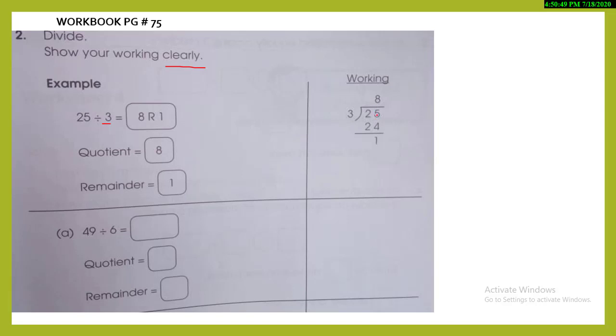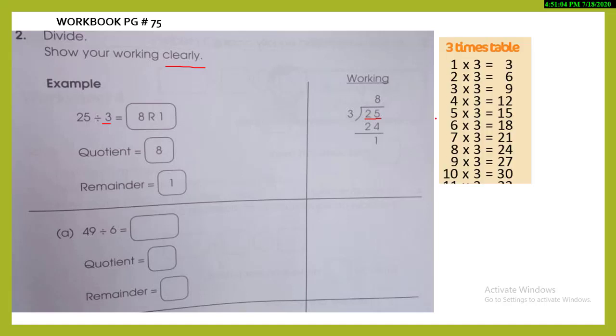So when you read the 3 times table, I'd like to tell you one trick. If you are confused about finding the number, you can write the table on the side of your notebook or on the page, and then you can find the 25. So just find the 25 in the answers.